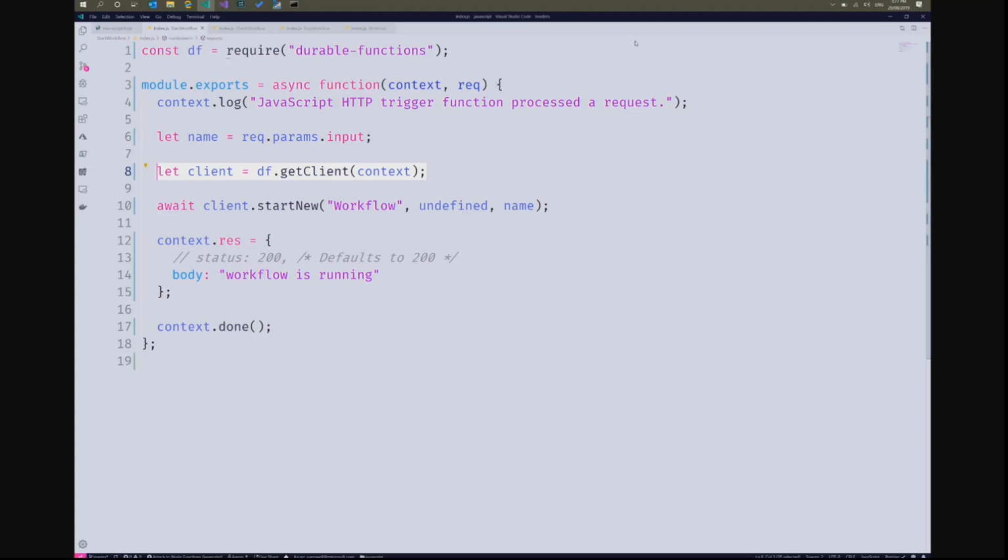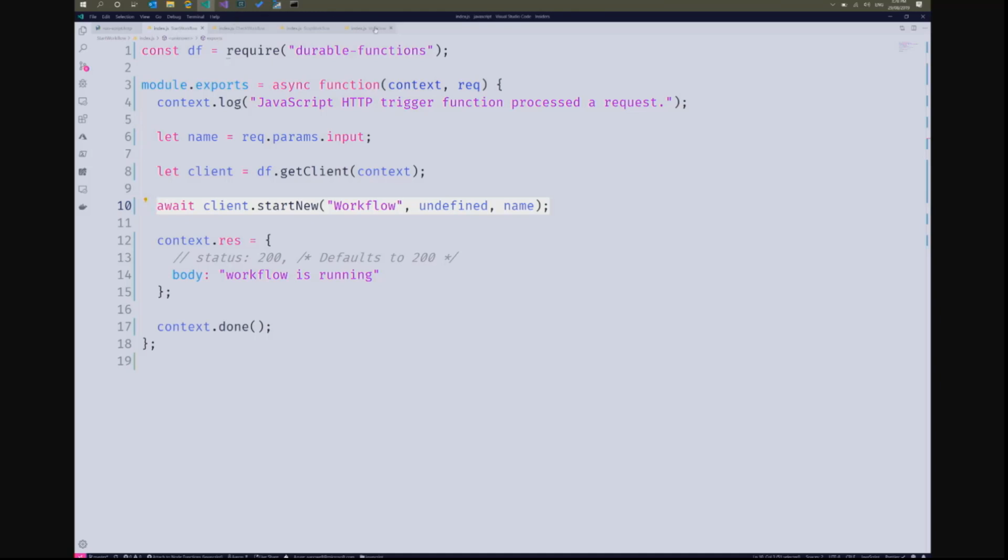I'm then going to start a particular orchestrator with this line here, and this starts asynchronously. So basically, it triggers a background job that will then run this. Under the hood, it's actually just using Azure queues and Azure tables to manage all this state for you. So kind of like that queue chaining I was talking about, it does it all for you though. So I give it a name. If I want to control the ID of that instance that's going to be created, I can. I'm just letting it auto-generate with the undefined there. And then finally, I'm passing in some state as the final argument. In this case, it's just a primitive string, but it could be an object that'll serialize down for you. And then I'm just returning a 200 response to say that it started successfully.